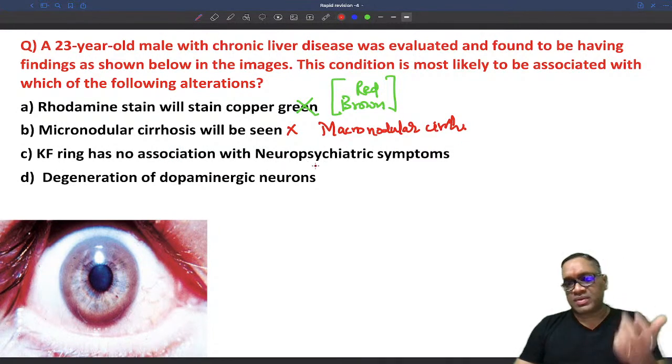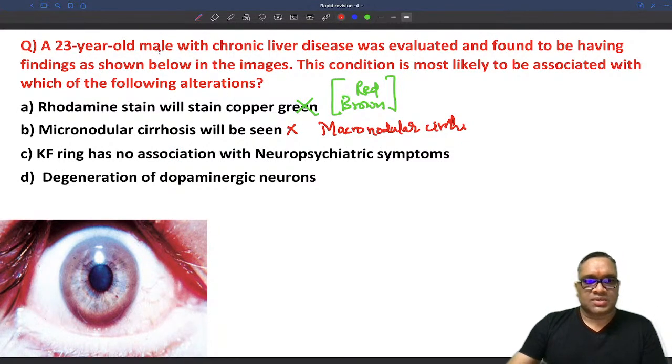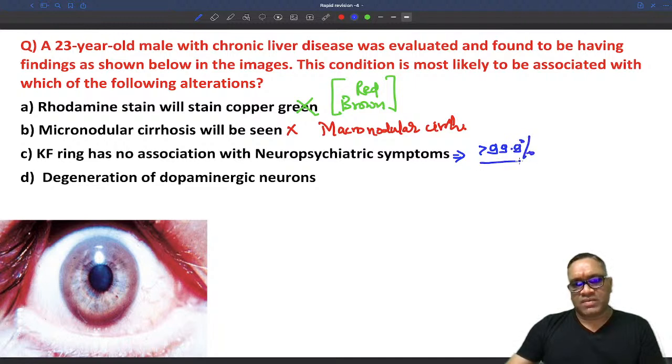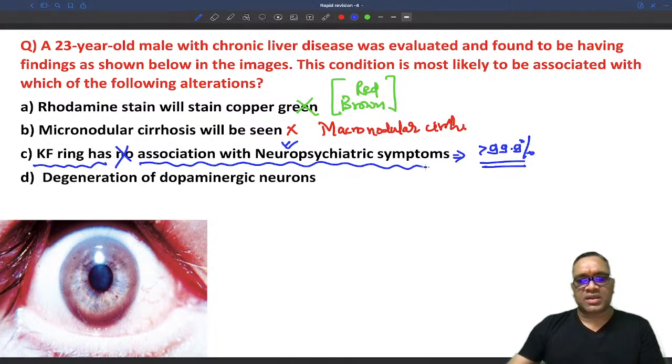That was the question in a previous year INI-CET exam. So that is a false statement, right? They will have a strong association. More than 99.9% will be having a strong association with the neuropsychiatric symptoms, right? So that is the wrong statement. KF ring has association with neuropsychiatric symptoms.